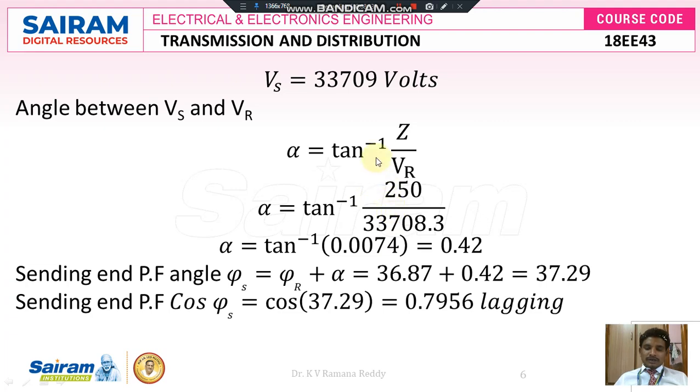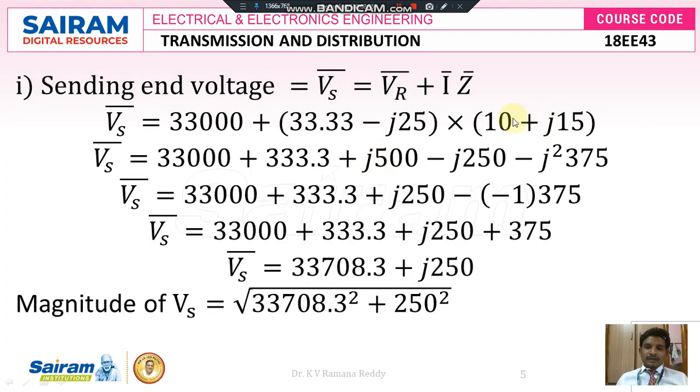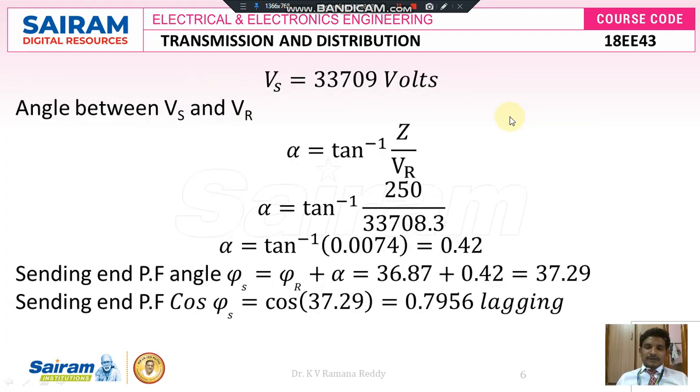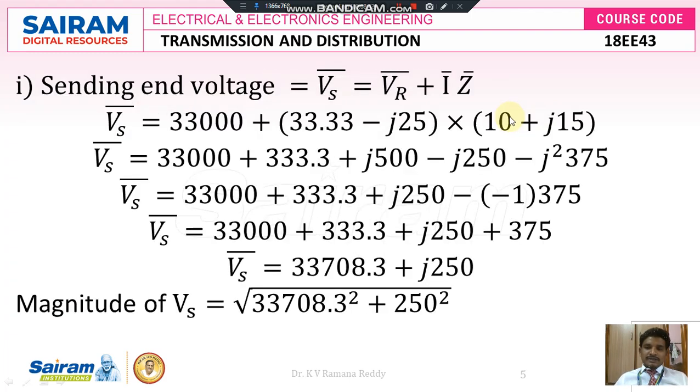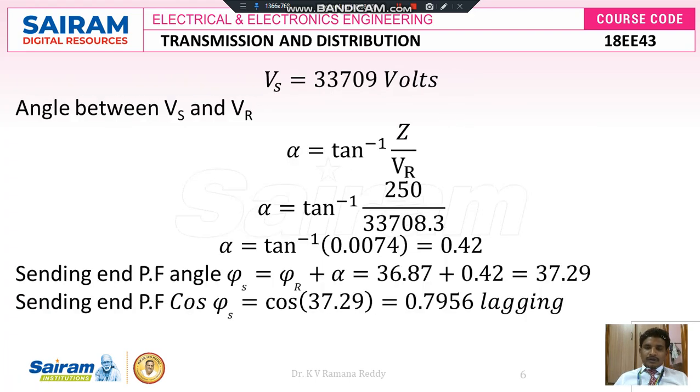Here Z is 10 plus j15, which is the rectangular form. In polar form, Z has magnitude 250. Substituting 250 in place of Z and Vr as 33,708.3, alpha is equal to tan inverse of 0.0074, which is approximately 0.42. Finally, the sending end angle φs is equal to φr plus alpha, that is 0.42 plus 36.87, which gives 37.29. So the sending end power factor cos φs is cos 37.29, which is 0.7956 lagging.